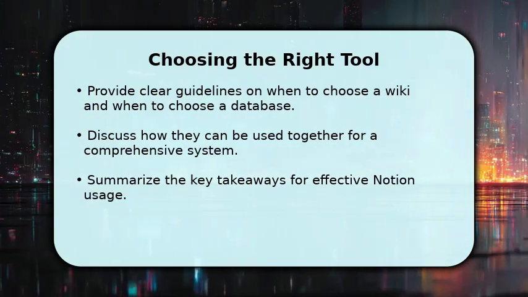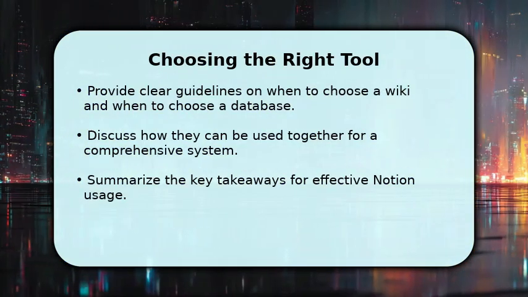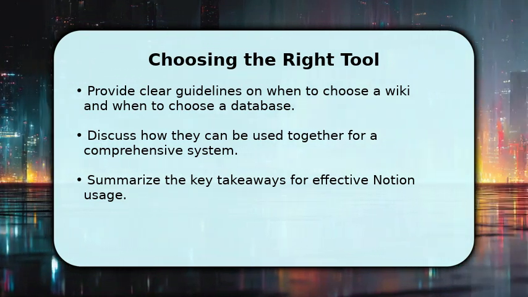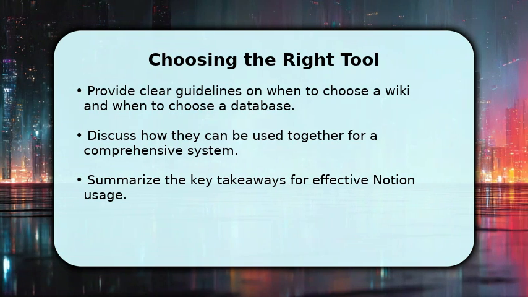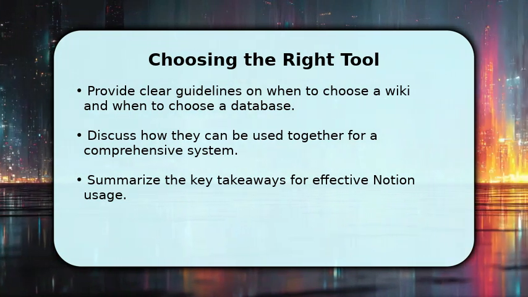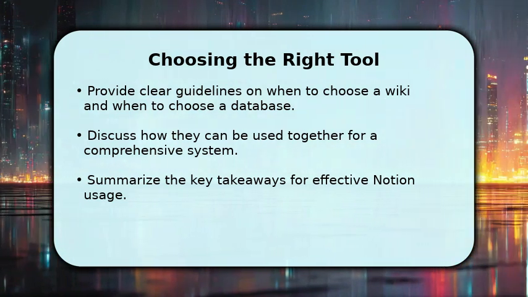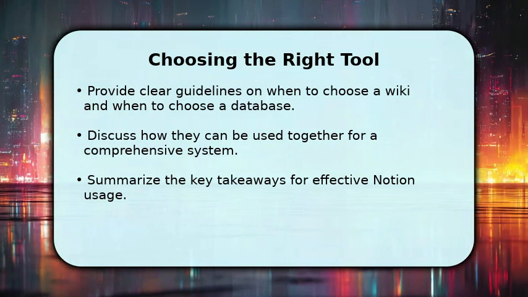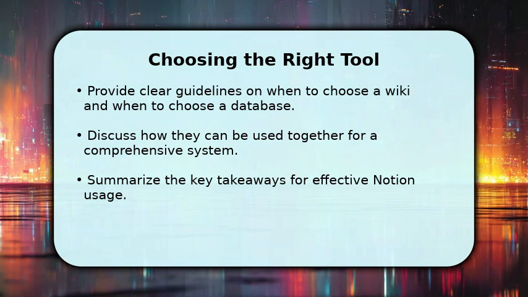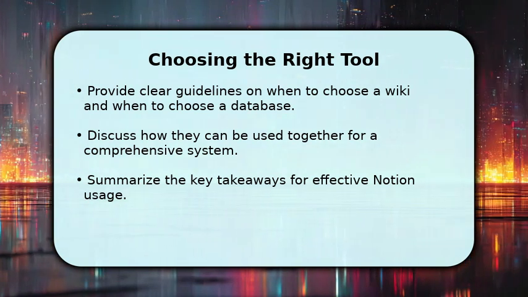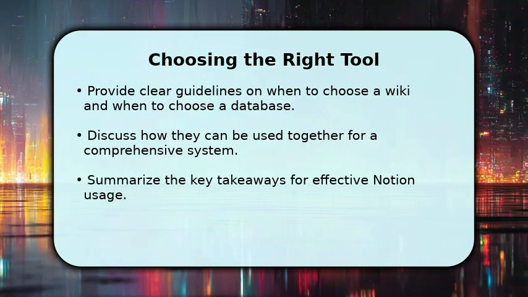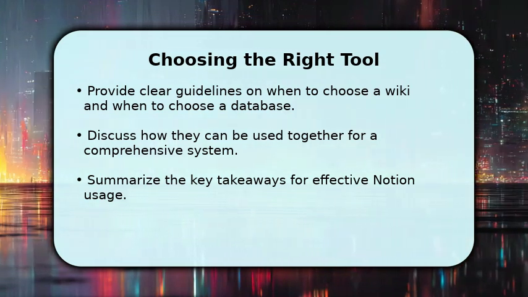So, when should you use which? Choose a wiki for broad, unstructured information and collaborative documentation. Opt for a database when you need to track, filter, and manage structured data with specific properties. The real magic often happens when you combine them, embedding databases within wiki pages for a comprehensive system. This approach allows you to harness the strengths of both, creating a truly powerful and organized workspace.